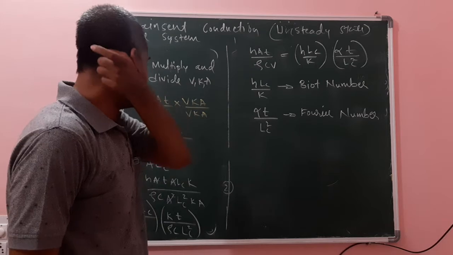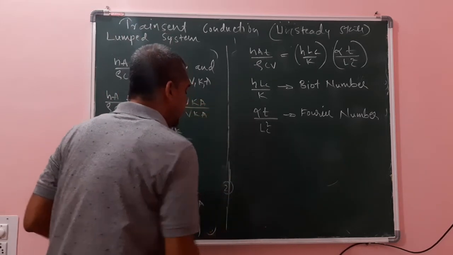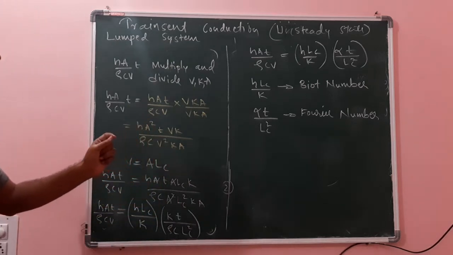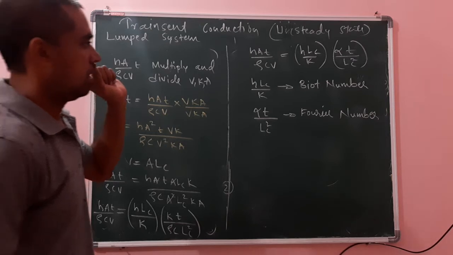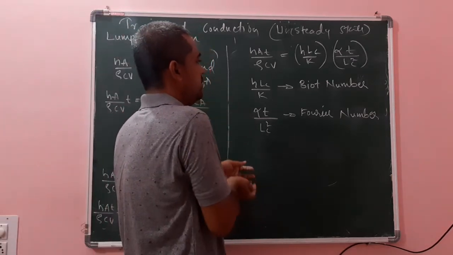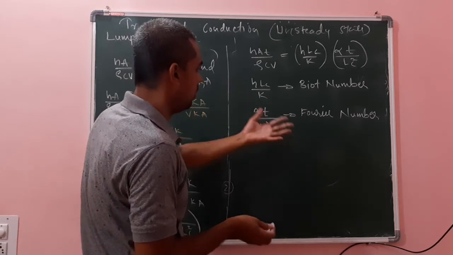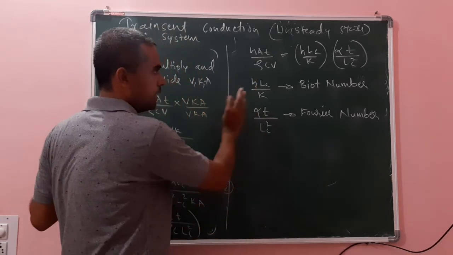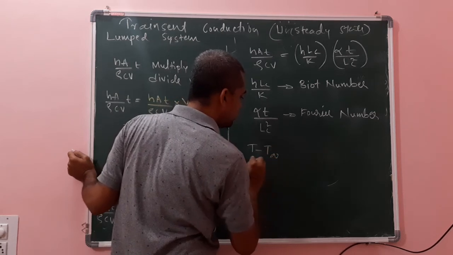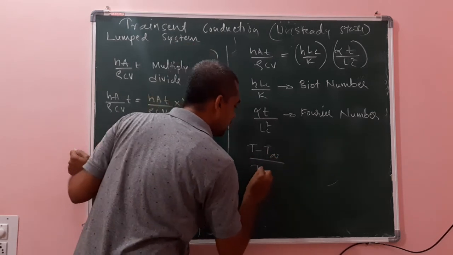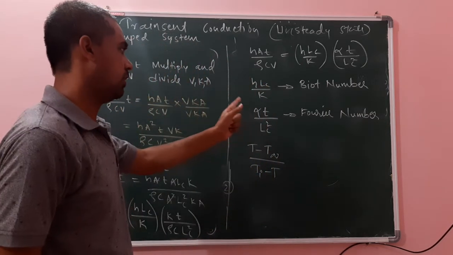Its significance is, it is a ratio of the thermal resistance. If I go into detail now, we will run out of time, so I will tell those things further. Now T minus T infinity, I will substitute and complete this expression. Further, I will tell what is Biot number and what is Fourier number.